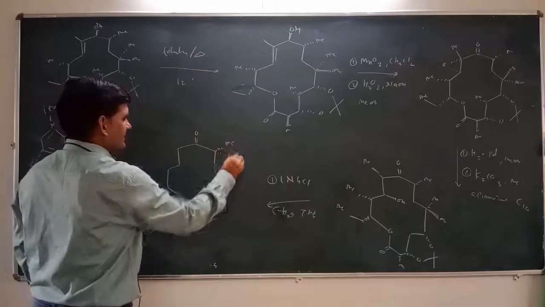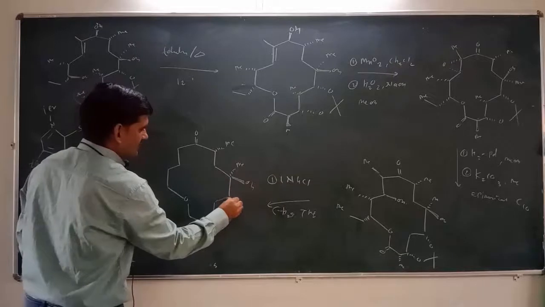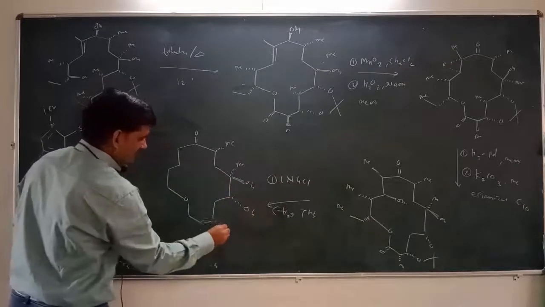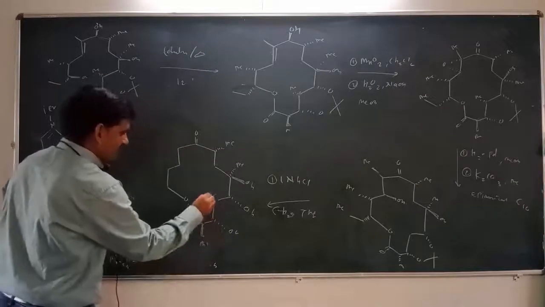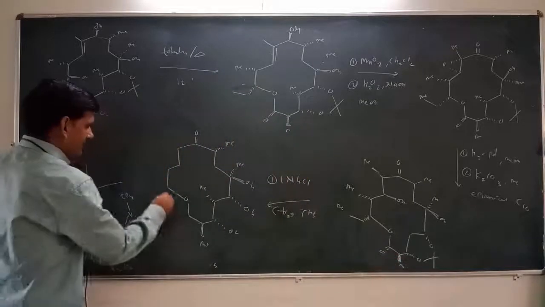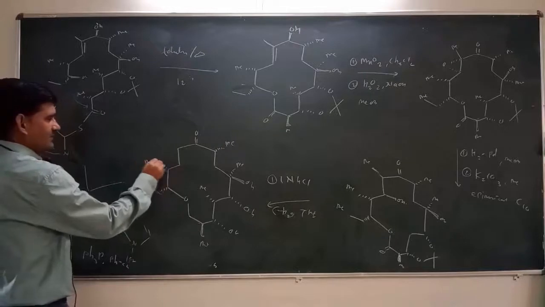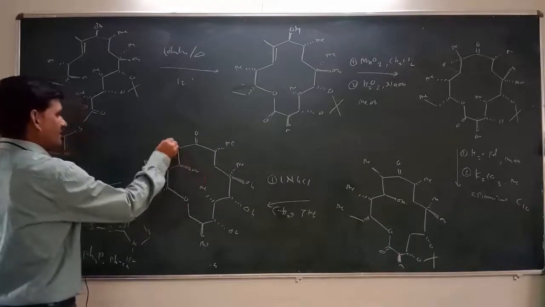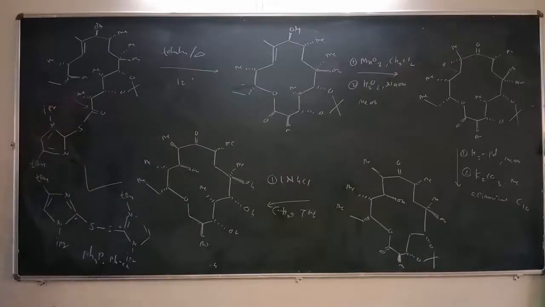So here is a methyl substitution. Here is the methyl substitution. So this is OH. This is OH. This is again OH. Then here is a methyl substitution. This is a methyl substitution. So this is above the plane. And then this is CH2, CH3, methyl. Here is a methyl substitution. So this is OH. This is a methyl substitution. So this is the structure of erythronolide B, and this erythronolide B structure was synthesized by